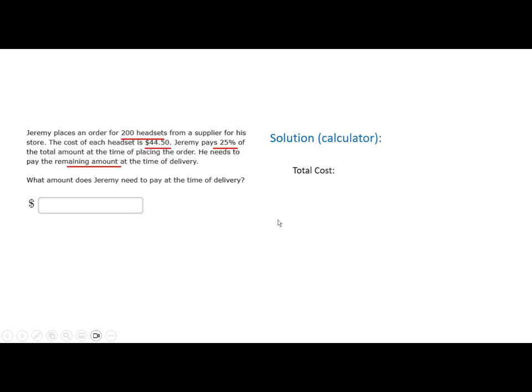So let's see. What's the total cost? We need to know the total cost, right? Because I need to know how much he paid. 200 times 44.50, you get 8,900. He paid 25%. Remember, 25% is 25 over 100, which is also 0.25. So you multiply 0.25 by 8,900, and that's $2,225 he paid upfront, at the time of the ordering.